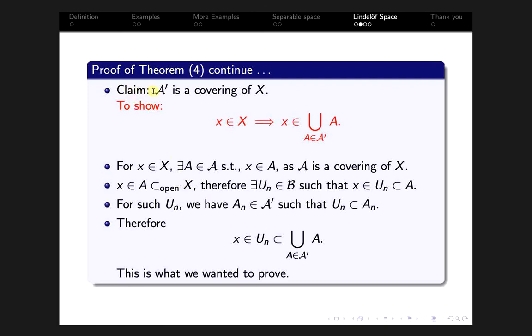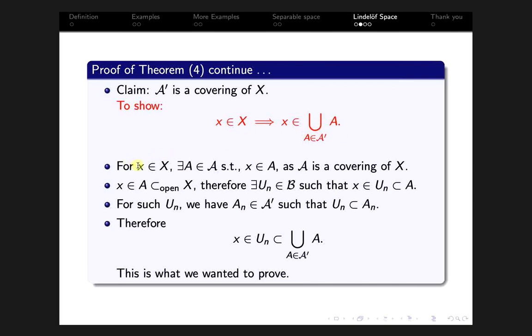Now we claim that A prime is a covering of X. So it is enough to show that for any point little x in the topological space X, x belongs to the union of A, where A belongs to A prime. Okay, so that is, X is a subset of this union.